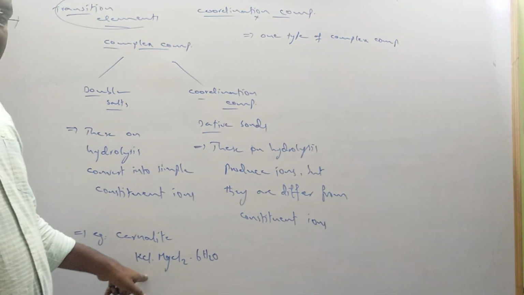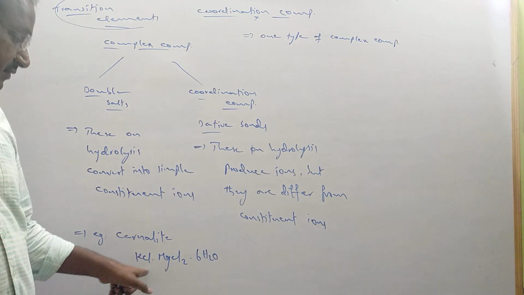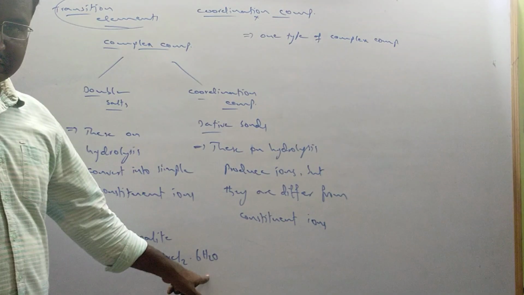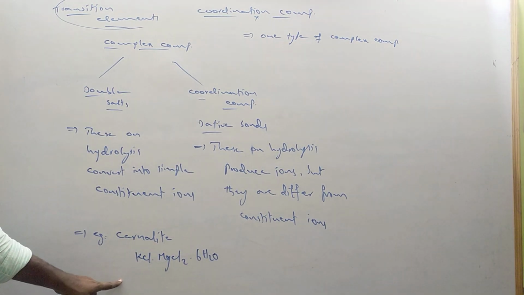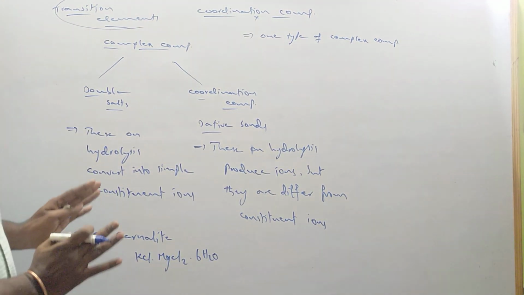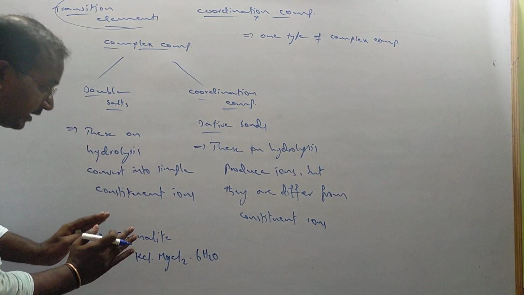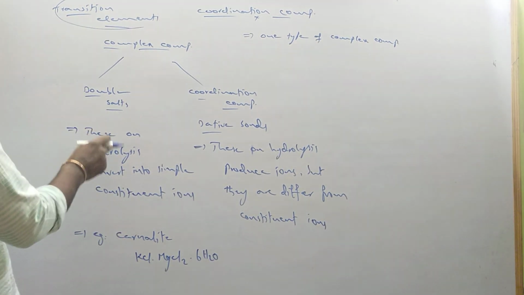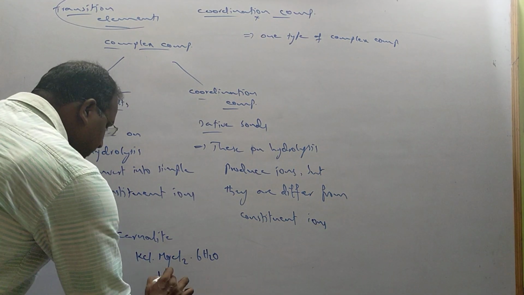This is a double salt, a complex compound formed by combination of three compounds, KCl, MgCl2 and 6 water molecules. So this is called carnallite. In solid state this double salt carnallite is stable, but on hydrolysis this compound gives,